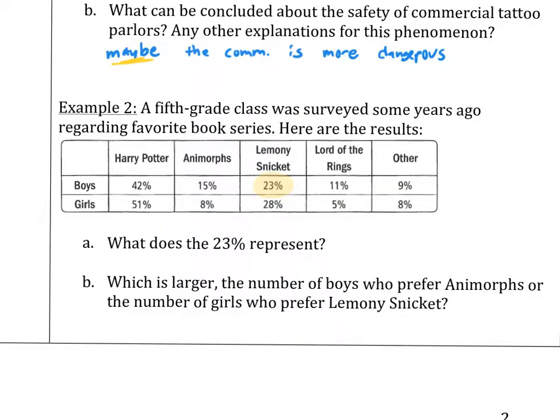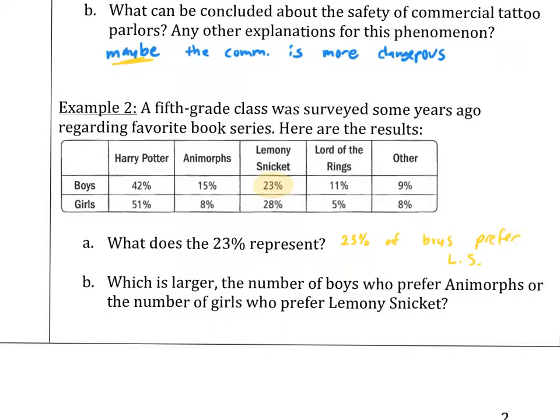So as we're looking at the results here of a survey many, many moons ago of a 5th grade class, the 23% is 23% of boys who prefer Lemony Snicket, or probably A Series of Unfortunate Events. So when we look at the next question, which is larger, the number of boys who prefer Animorphs or the number of girls who prefer Lemony Snicket?